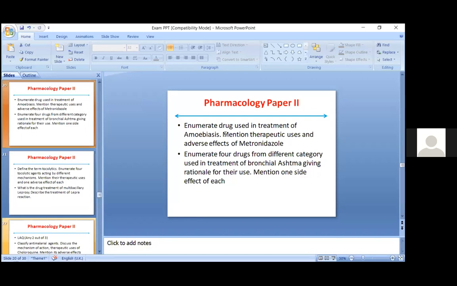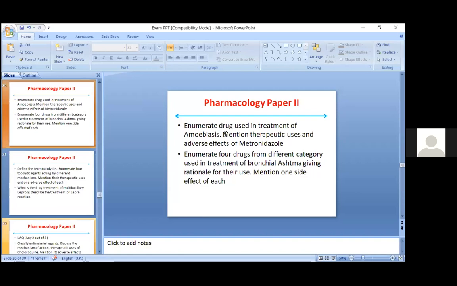Another is what are the various uses of metronidazole. One thing is about the side effects or adverse effects of metronidazole. In adverse effects of metronidazole, your favorite adverse effect should always be written, that is, nausea and vomiting can occur. But the most important thing is metallic taste and abdominal cramps as well as looseness of stool. This is specific to metronidazole, that is, metallic taste. You yourself must have taken metronidazole and after one or two days you complain about metallic taste. So this is the key point about adverse effects.